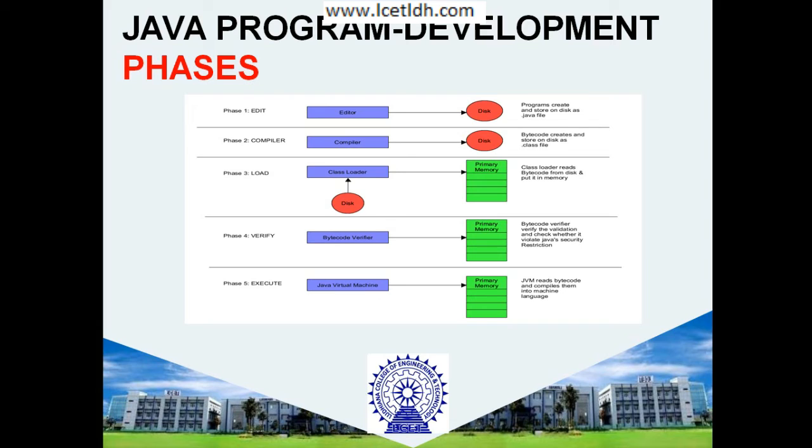Afterward, this file will be converted into bytecode, and after converting this file to bytecode, you can either run it on this particular system, or you can run it on any other system as well. After that, you have to execute this file, and the JVM will execute it, and it will convert your bytecode file to machine language.